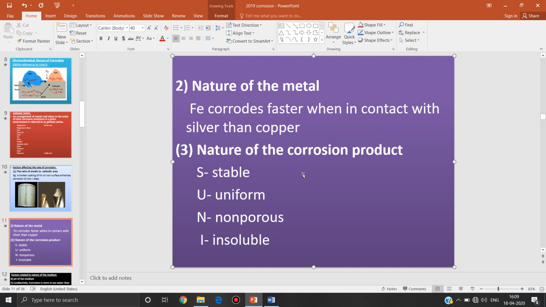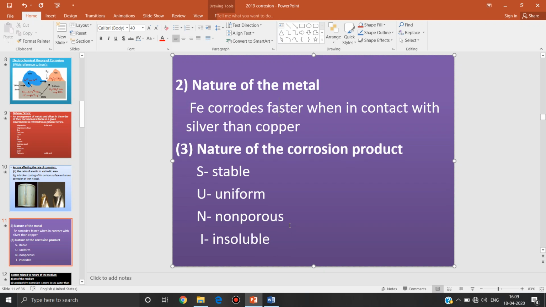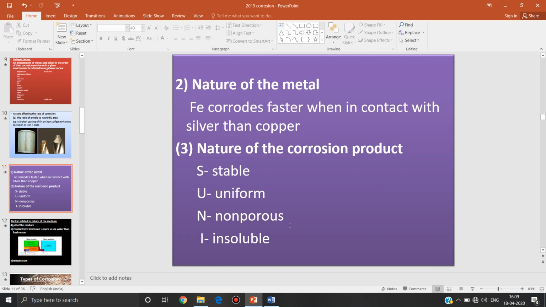If the corrosion product formed after corrosion is stable, uniform, non-porous, insoluble, then it acts as one protective layer over the metal surface. It prevents further corrosion. At the same time, if the corrosion product formed is unstable, if it is not uniform, then porous, soluble in the corrosion medium, then that increases the rate of corrosion, or rate of corrosion will be very high.